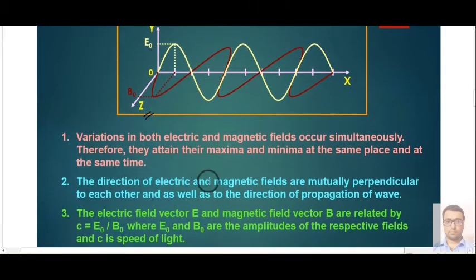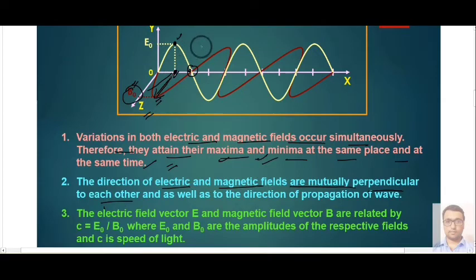Property number one: variation in both electric and magnetic field occurs simultaneously. Therefore, they attain their maximum and minimum values at the same place and at the same time. Here you can see the electric field becomes maximum at this particular instant, and at the same space and same time your magnetic field B0 is also maximum. At the same time both are minimum. Second point is that the directions of electric and magnetic field are mutually perpendicular to each other.